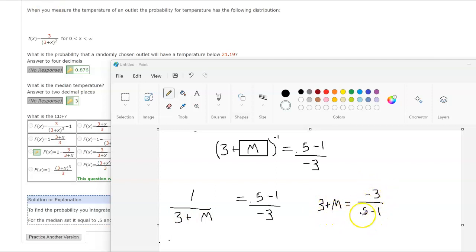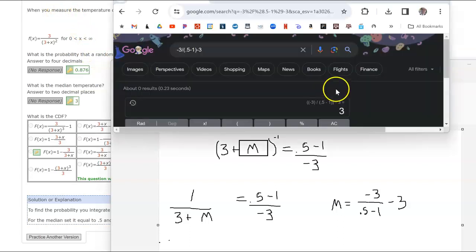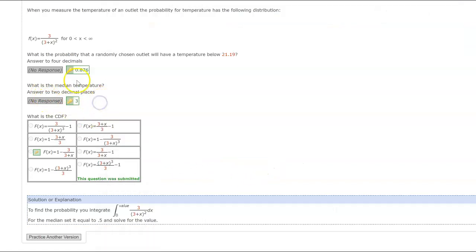And now all we got to do is subtract the 3 to the other side. I'm imagining all of you being so impressed with my skills in Paint with a mouse. And we end up with a median value of 3. And by the time we have done this integral so many times, you get to where it's the negative 3 over 3 plus x, and then a plus 1. This has the positive 1 coming first. But there it is, the guy that matches that distribution there.